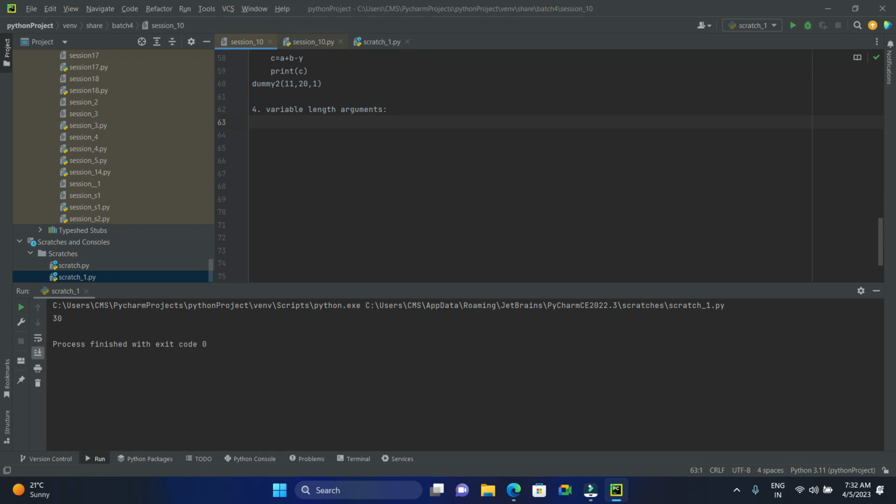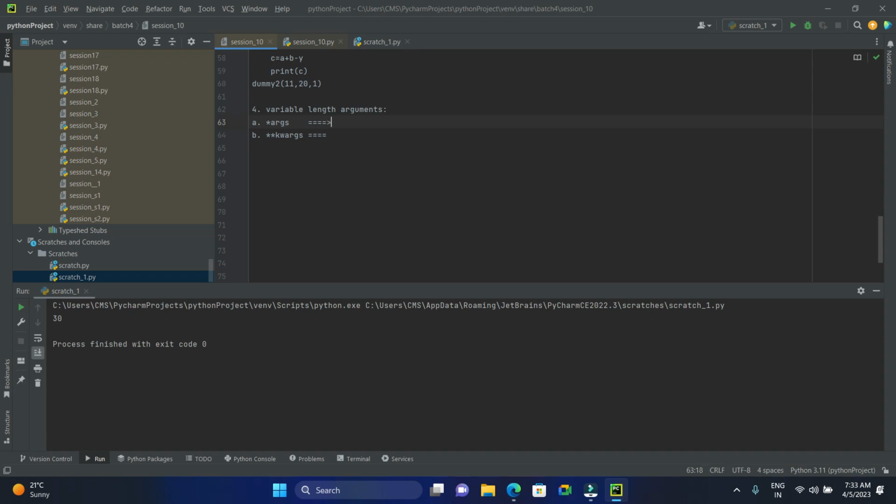First one, *args, okay. Next one, **kwargs. So what are these? Here, the first one, args, are non-keyword arguments.